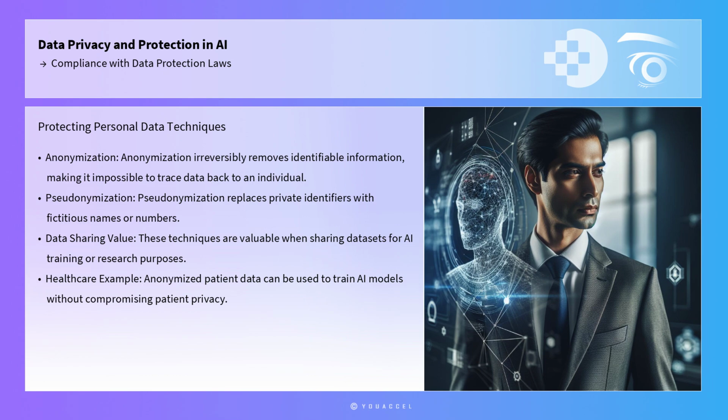Data anonymization and pseudonymization are additional techniques that organizations can utilize to protect personal data. Anonymization irreversibly removes identifiable information, making it impossible to trace data back to an individual, whereas pseudonymization replaces private identifiers with fictitious names or numbers. These techniques are particularly valuable when sharing datasets for AI training or research purposes, ensuring compliance with data protection laws while maintaining data utility. For example, in the healthcare sector, anonymized patient data can be used to train AI models that predict disease outbreaks without compromising patient privacy.